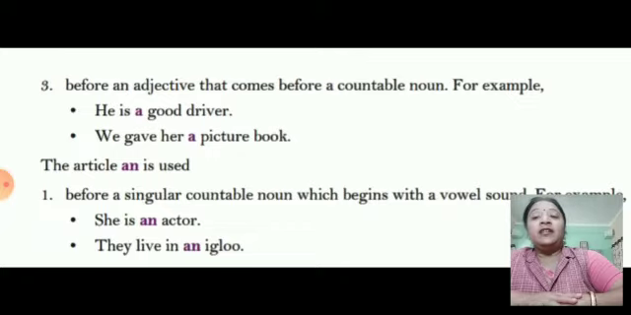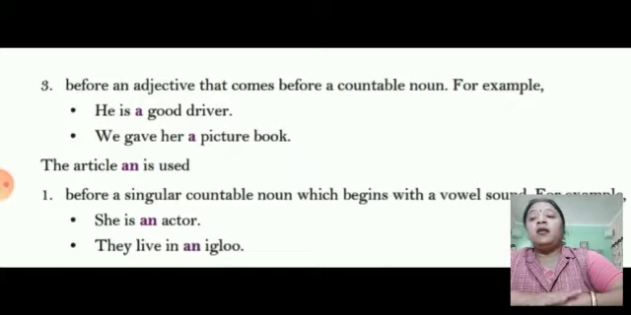Third, before an adjective that comes before a countable noun. For example, he is a good driver. Good is the adjective for the driver and a is the article. We gave her a picture book. Over here, picture is the adjective and a is the article used.